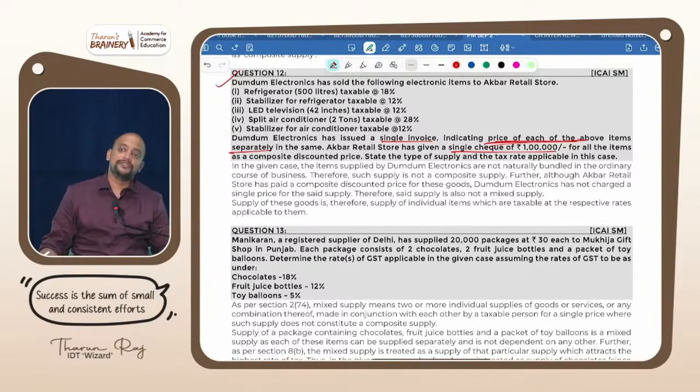a composite supply. Okay. Will it become mixed supply? Why? Sir, even though you are paying by a single check, even though there is a single invoice, the price is shown separately, so it is not even a mixed supply. Then what will it be? Individual supplies. So accordingly, it will be taxable at the respective rates. Is it clear?